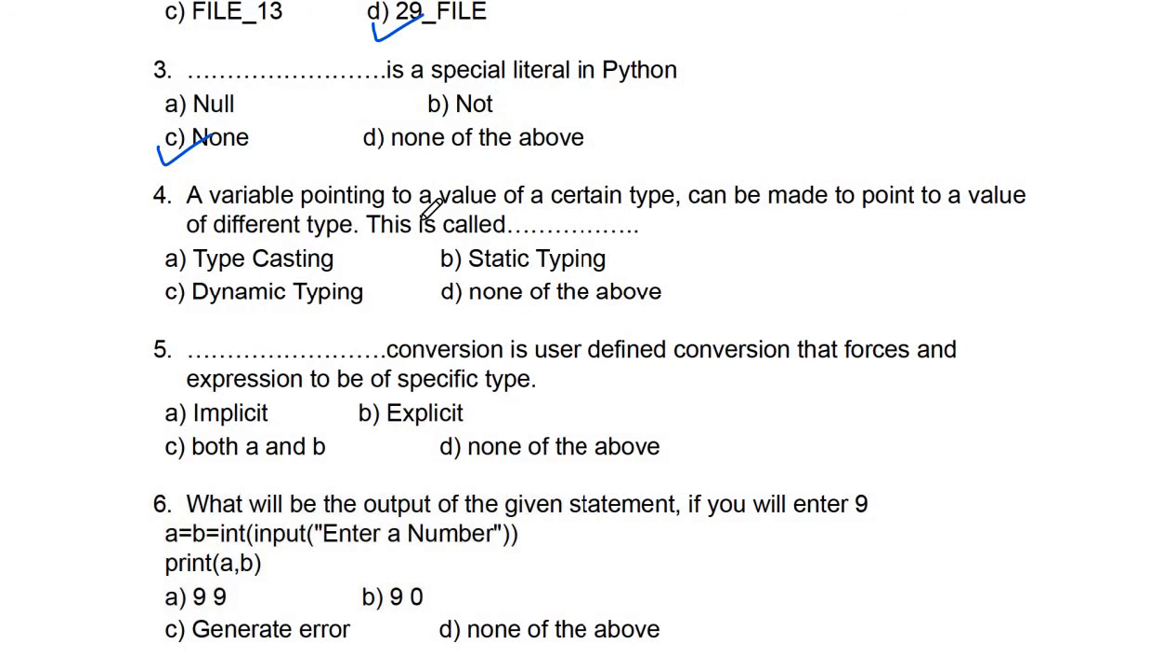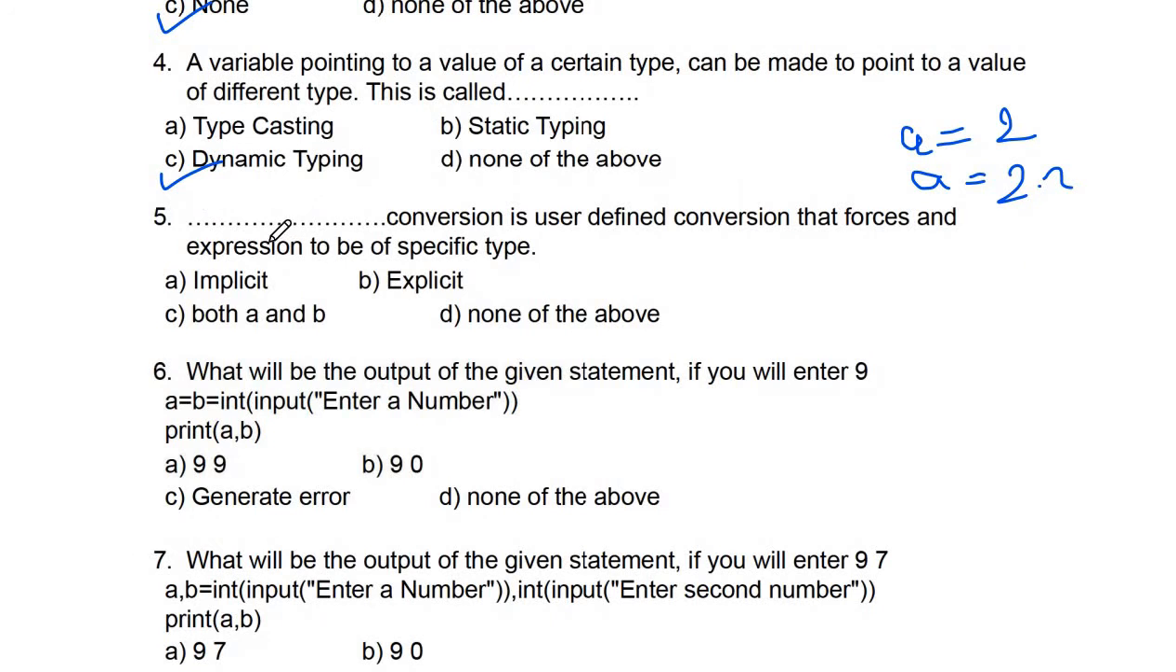A variable pointing to a value of a certain type can be made to point to a value of a different type. That is called dynamic typing. So in Python, we can write a is equal to 2 and after some time you can assign a different value of a different type to your variable. So this is called dynamic typing in Python.